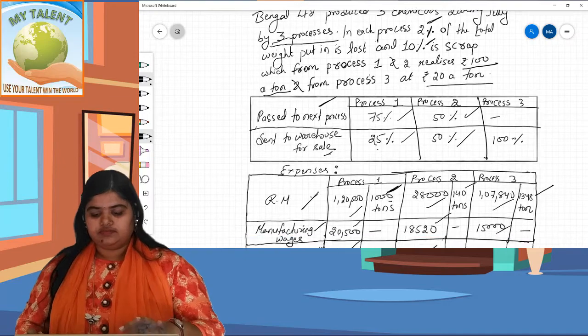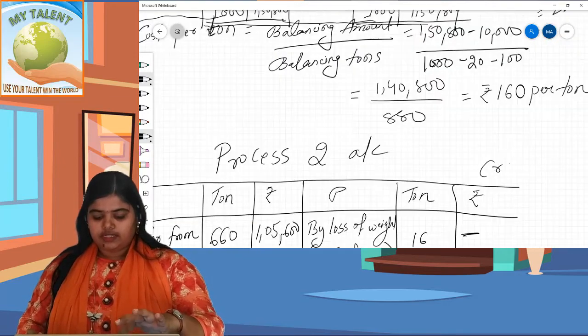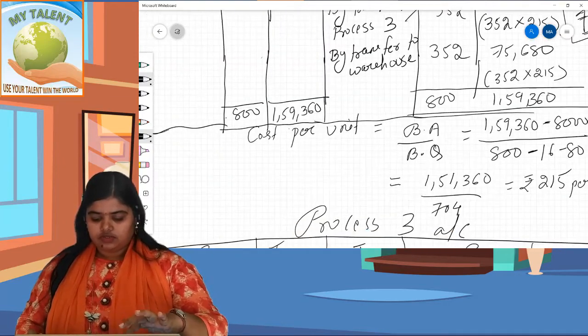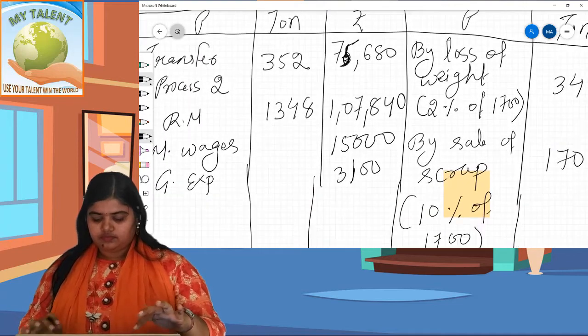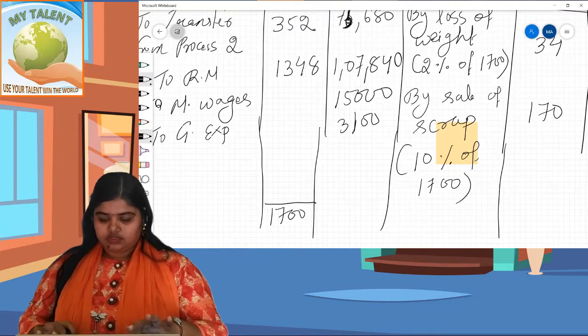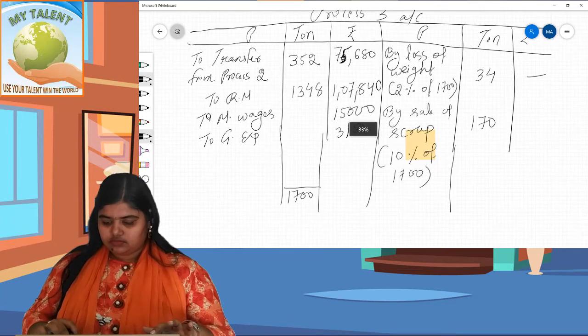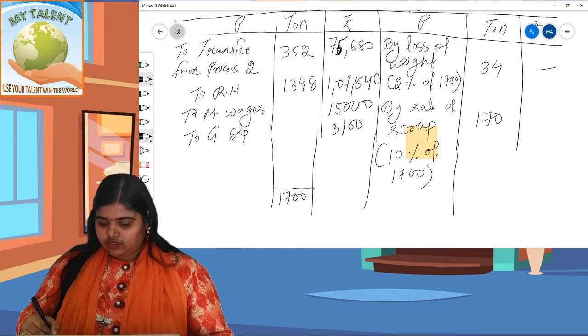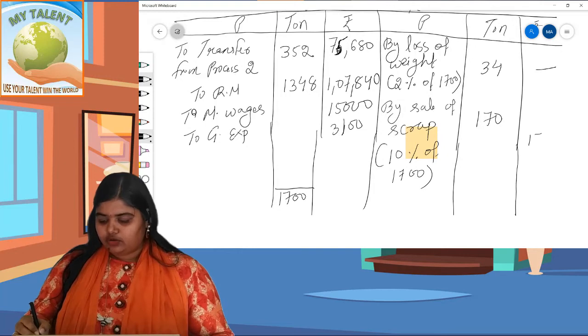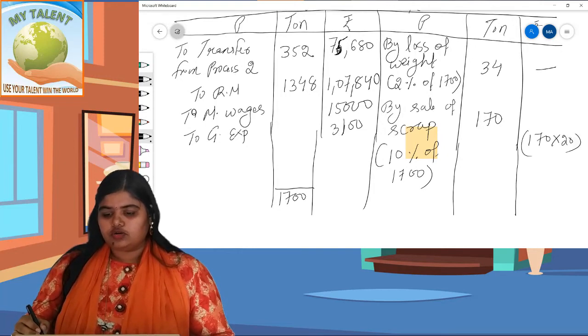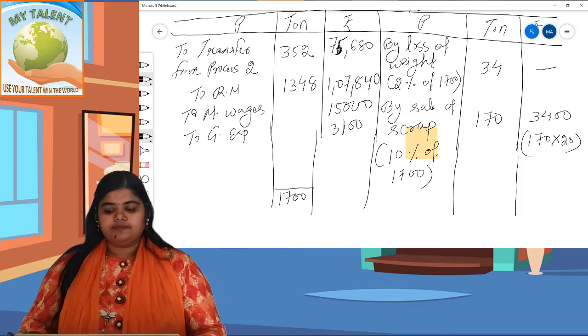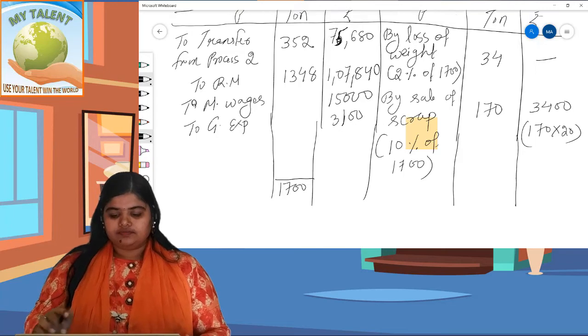So according to that, we will put down 170 into 20, because per ton it is 20 rupees, so for 170 tons it comes to 3,400. Okay, now balancing figure.